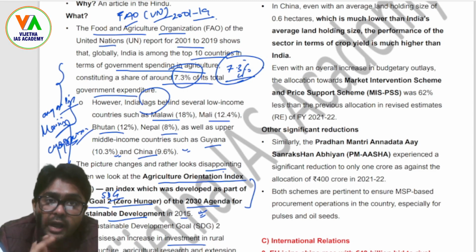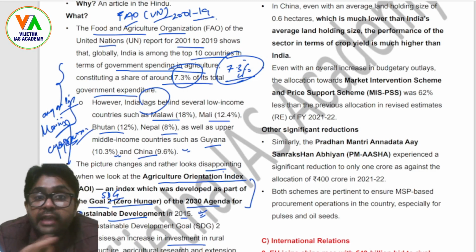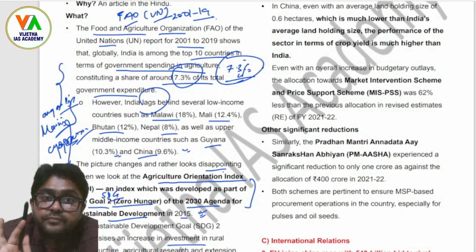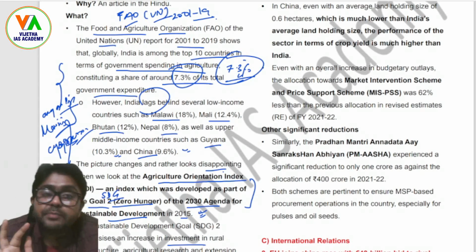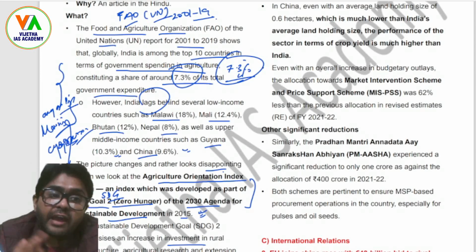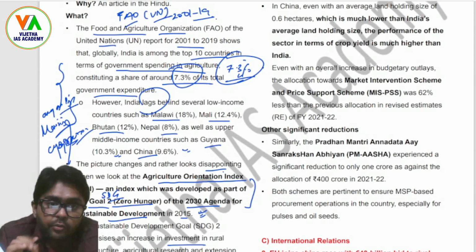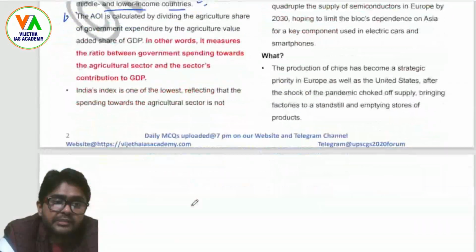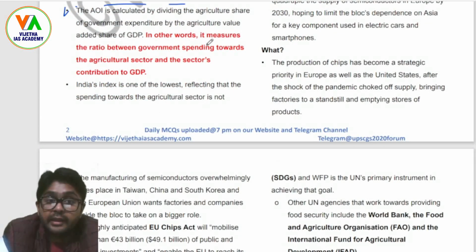And the AOI is calculated by dividing the agriculture share of government expenditure by the agriculture value added share of GDP, right? So it basically measures the ratio between the government spending towards the agriculture sector and the sector's contribution to GDP.